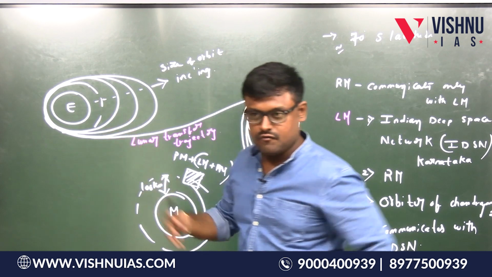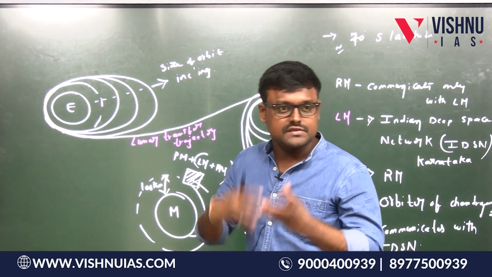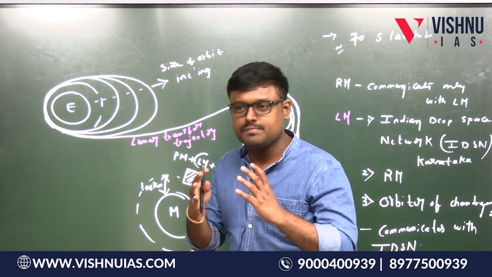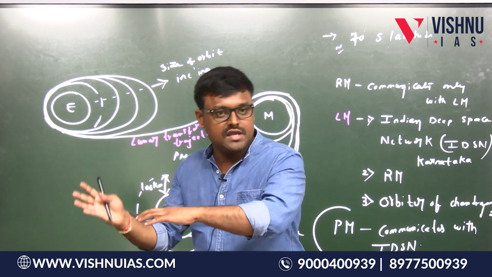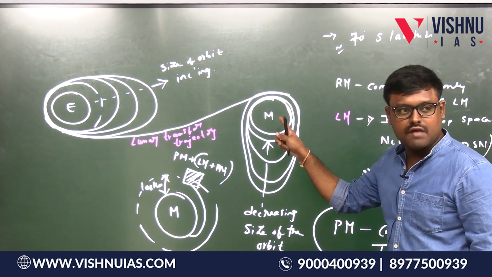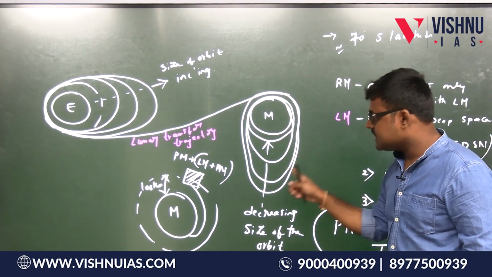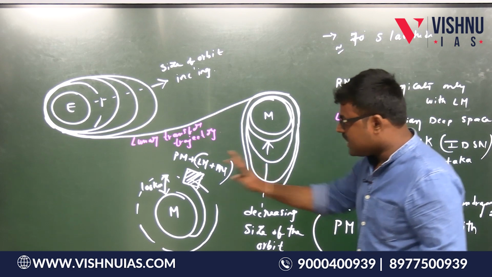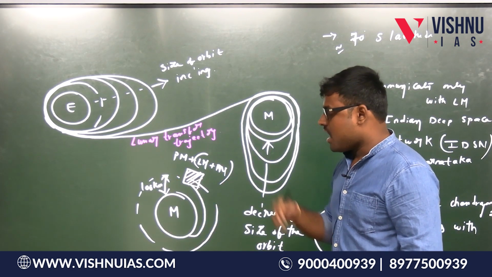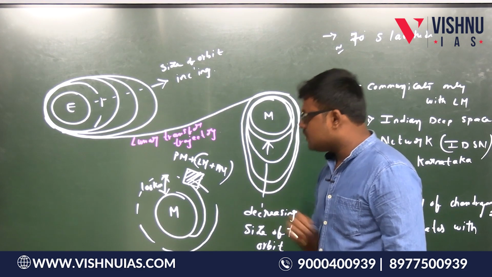Slowly, we are doing the maneuvering, the size of the orbit is increasing, and ultimately at one point of time the spacecraft is able to escape from the gravity of the Earth. It escapes and enters into the gravity of the moon. Slowly the size of the orbit is decreasing, and finally it will get into the orbit which is 100 kilometers from the surface of the moon. After that it will do a few revolutions around the moon.